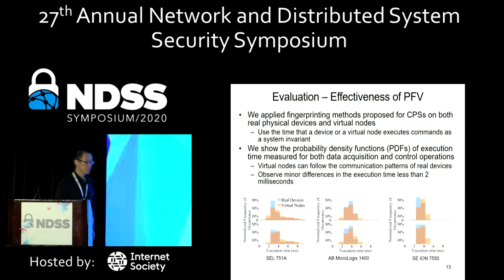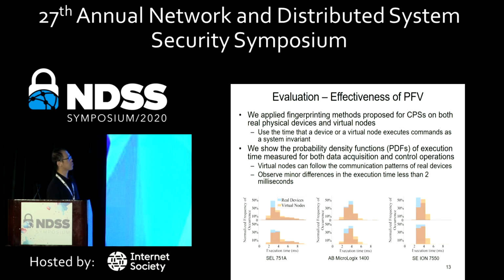So just to highlight a few evaluations. First of all is the effectiveness of PFV, that is, how well the virtual node can follow the behavior of the real devices. We apply the fingerprinting method proposed for CPS, referring to an NDSS 2016 paper, on both physical devices and the virtual node, specifically using the time that a device or virtual node takes to execute the control command as a system invariant. Then we measure the probability density function of those execution times for both the control operation as well as the data acquisition operation.